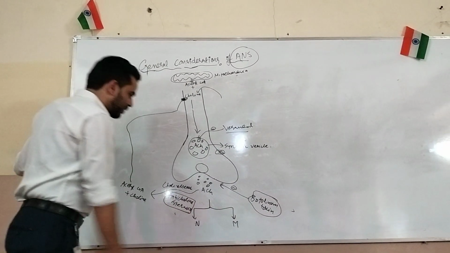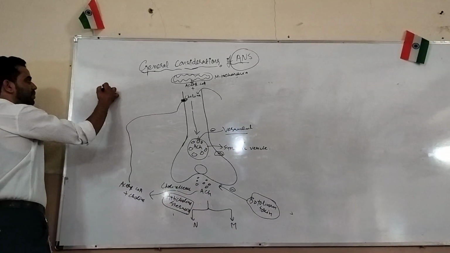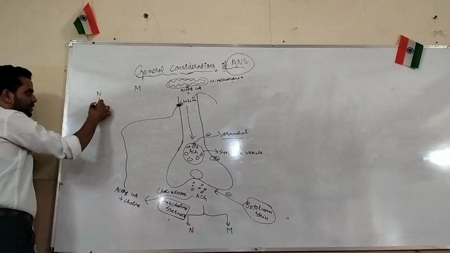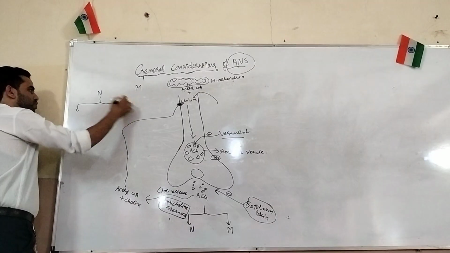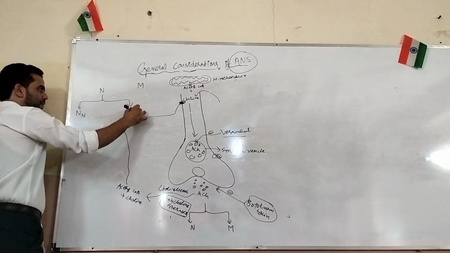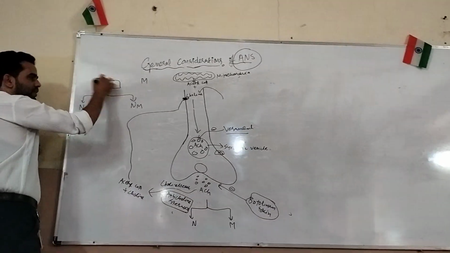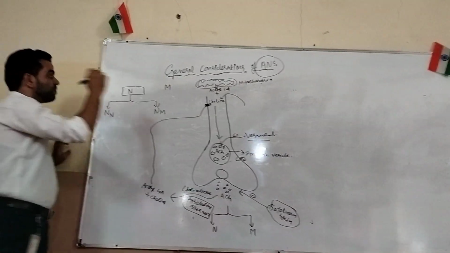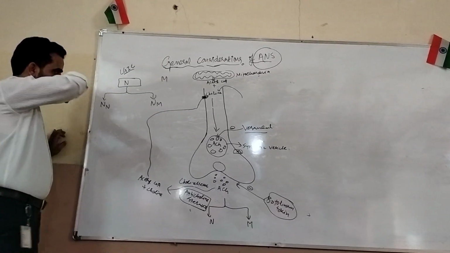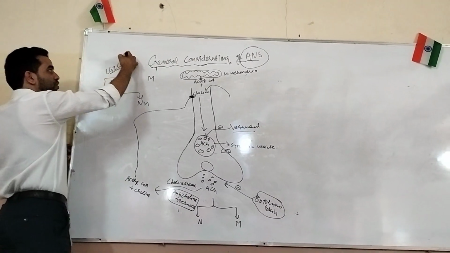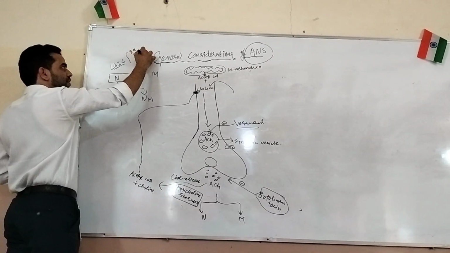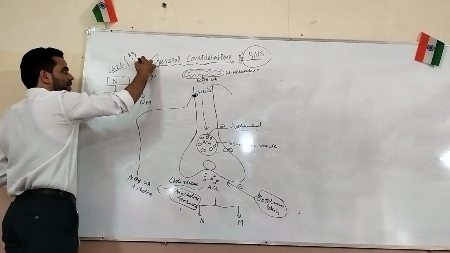Now we have two types of receptors here: nicotinic receptor and muscarinic receptor. So in case of the nicotinic receptor, how many types of receptors are here? Two. One is NN and second is NM. So nicotinic receptor is which type of receptor? Ligand-gated ion channel. Okay. So ligand-gated ion channel, in this the subunits are 2 alpha, 1 beta, 1 gamma, and 1 delta subunit.